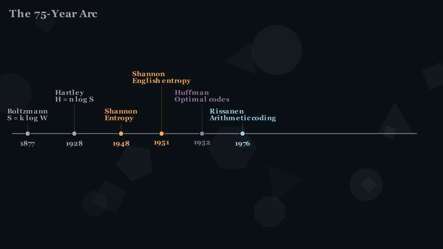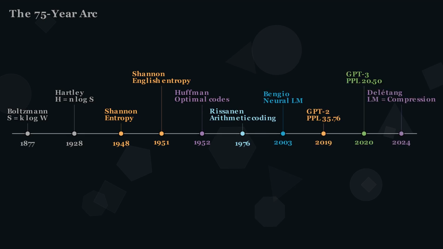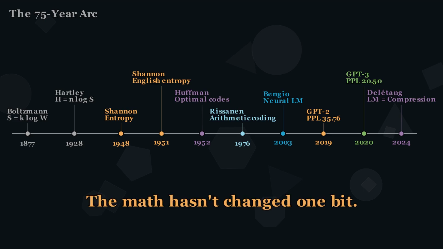Here's the arc, 75 years of the same math. In 1877, Boltzmann gave entropy to physics. In 1928, Hartley separated information from meaning. Then in 1948, Shannon gave it all a formula. From neural language models to GPT-3's perplexity of 20 to the proof that language modeling is compression, the math has not changed one bit. From 1948's coin flip to GPT, 75 years. The math has not changed one bit.